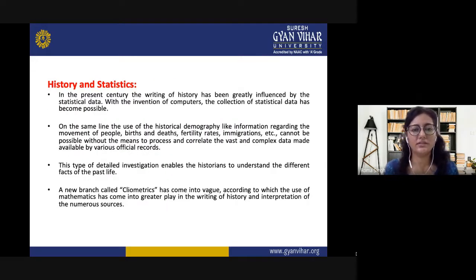History and statistics. So, historical demography, like information regarding the movement of people, the births and deaths, fertility rates, immigrations. It cannot be possible without the means to process and correlate the vast and complex data made available by various official records. So, a new branch called cliometrics has come into vogue, according to which the use of mathematics has come into greater play in the writing of history and interpretation of the numerous sources.